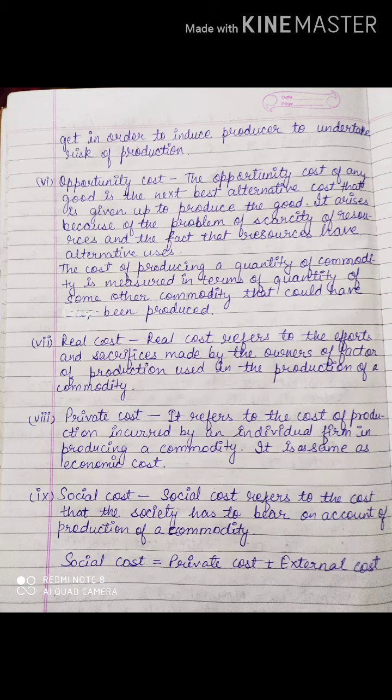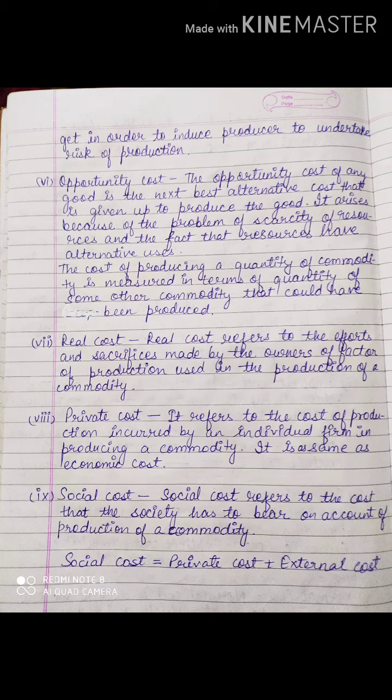Now suppose I am a producer and I want to produce two things, but I have scarce resources, so I have to select the best alternative. Best alternative means the one which I will prefer to produce. Suppose I have two options available, a car body and a cooler body, but I have to give up the cooler body. Why? Because I have limited resources. I will prefer to prepare a car body, right?